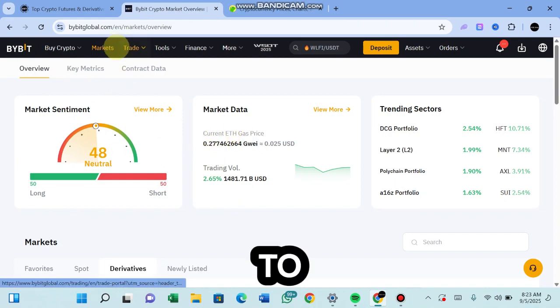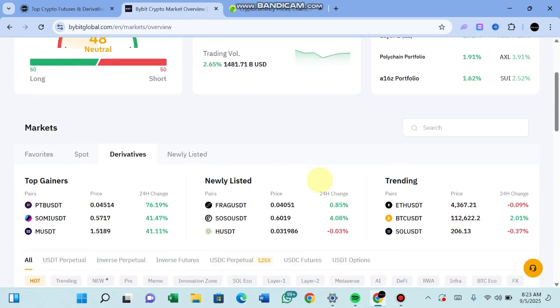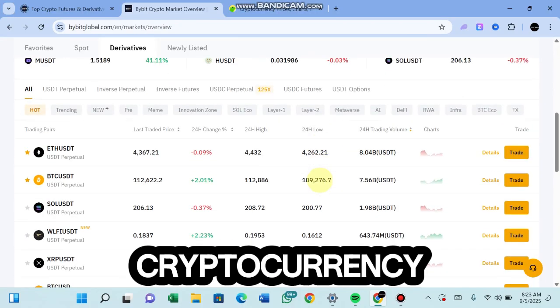The next step is to click on Market, and in this market section you can see the summary of the crypto market. The market sentiment is 48, which means that most people are not buying and most people are not selling. The difference between buying and selling is kind of even. We don't really need this. What we need is actually selecting the crypto pair that we want to trade.